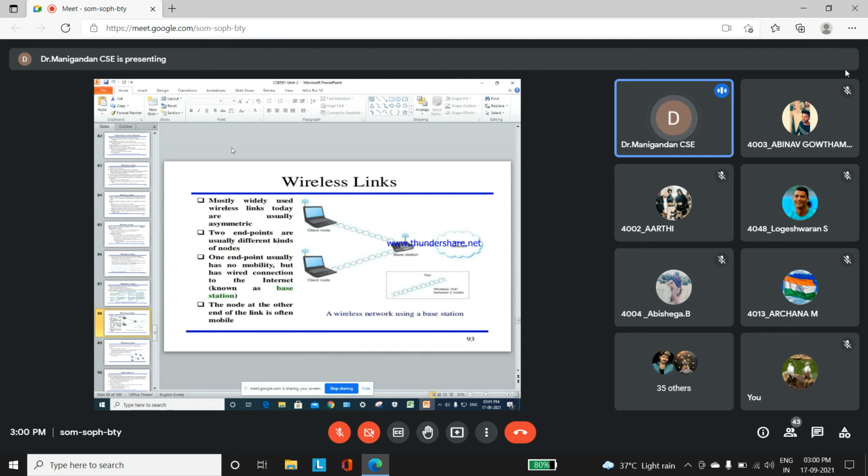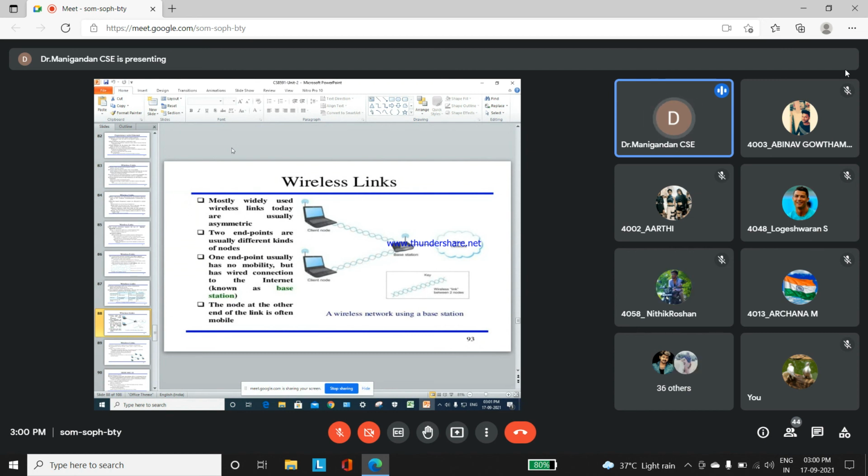Okay, the most widely used wireless link today is usually asymmetric. The two end nodes, the endpoints, are usually different kinds of nodes. One end usually has no mobility but has a wired connection to the internet, known as the base station. The other node is often mobile.